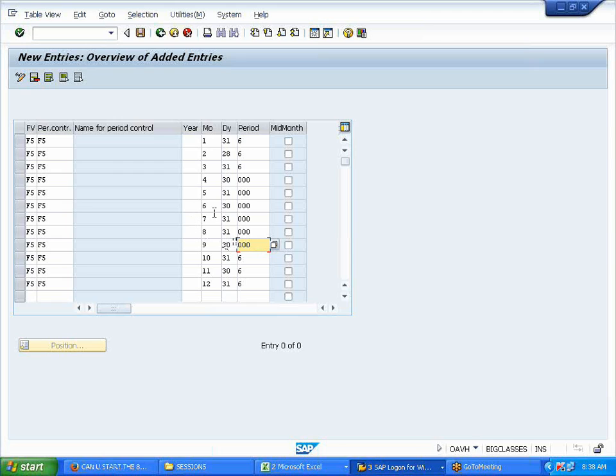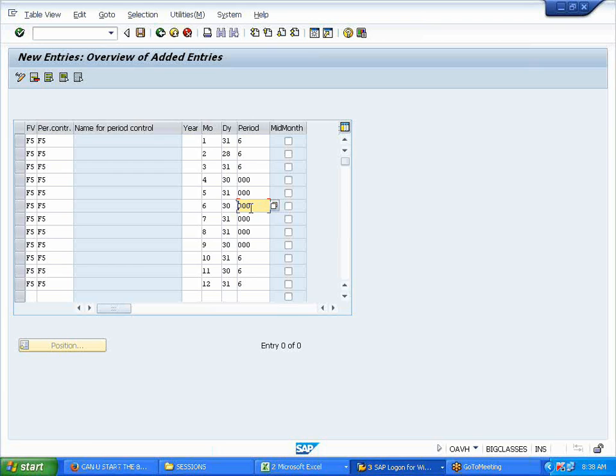Now suppose the asset is purchased in the month of 6. For your business, this is the third period. So when it is the third period, it should calculate depreciation only for the remaining 9 months. It should not calculate for the 3. But here, instead of 9 months, it is calculating depreciation for the whole year.